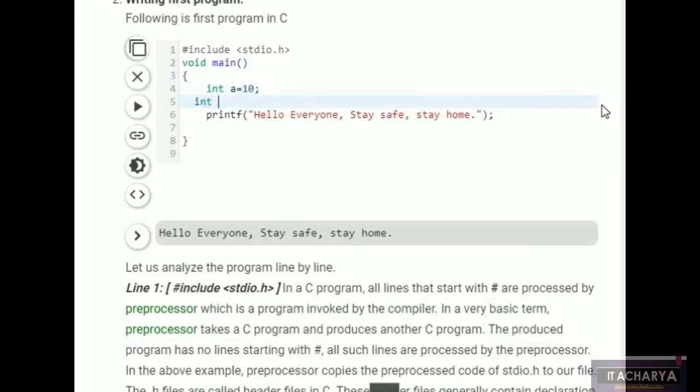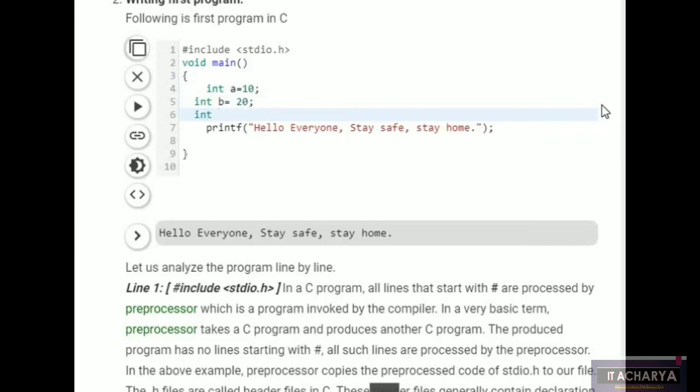Here I am going to declare some variable. Now we will stop here. In the next video, I have already prepared a video which covers the addition of two numbers.